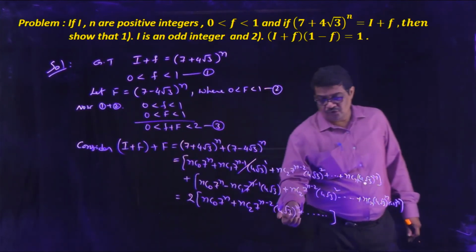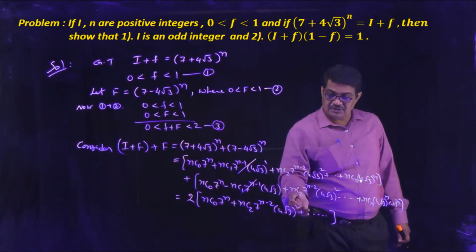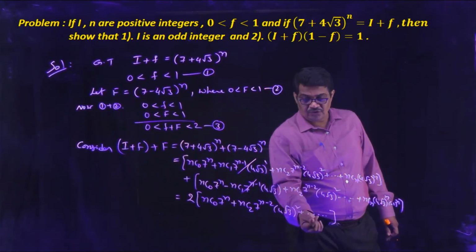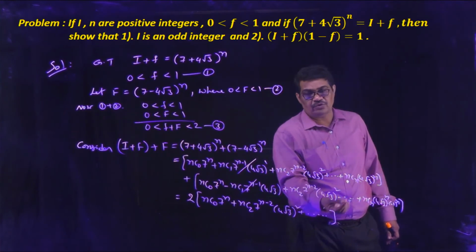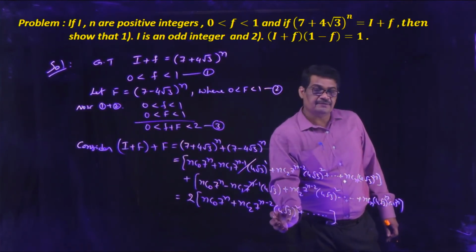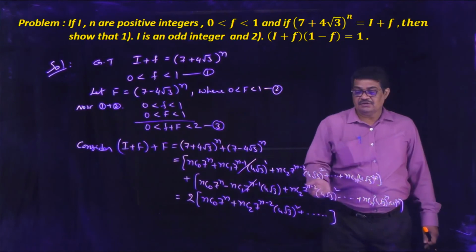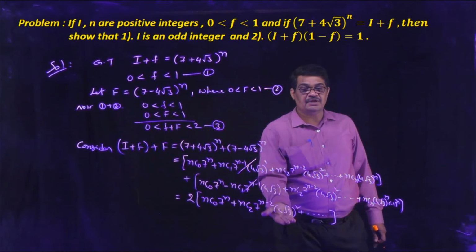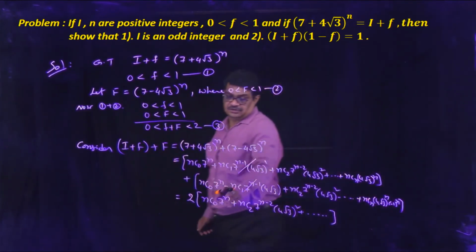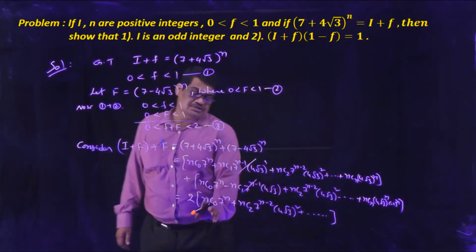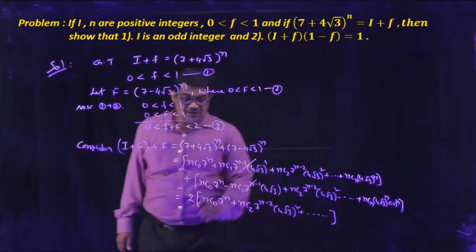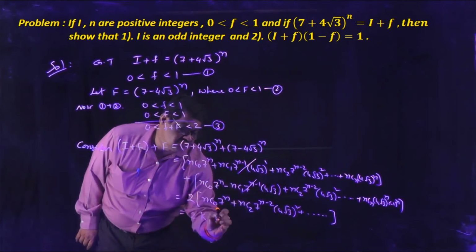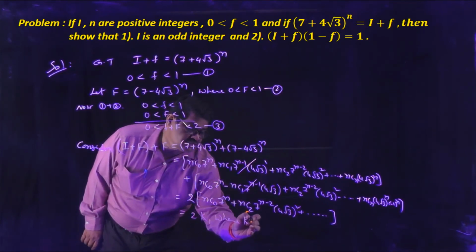Here the powers of 4 root 3 are 2, 4, 6, and so on, all even numbers. When the power of a root is an even integer, it becomes an integer. So these are all integers, and this is a sum of products of integers, so again it is some integer, where k is some integer.